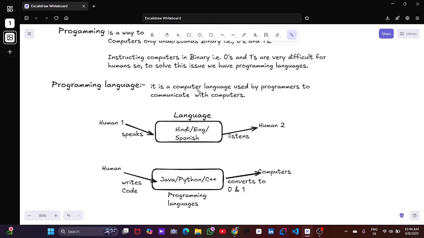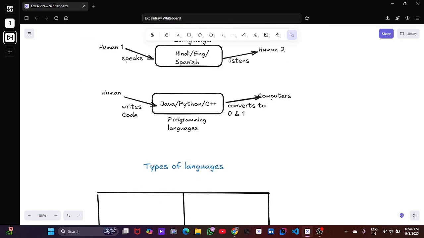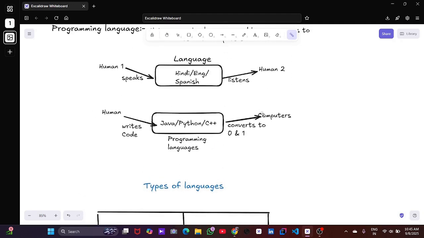A programming language is used by a programmer to communicate with a computer. For example, take human one and human two. They can speak any language, Hindi or English. Human one speaks in English, then human two listens. This is speaking. With a computer, human one writes code in Java, Python, C++, and many more. The programming language is converted into binary digits, 0 and 1, to be computer readable. This is how it works.